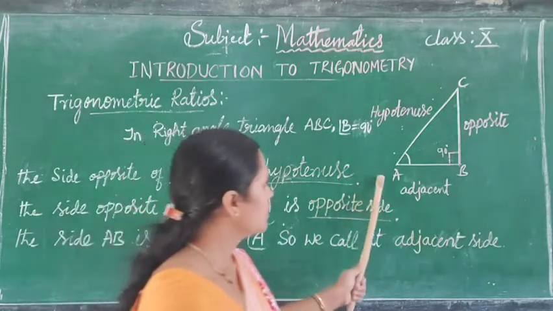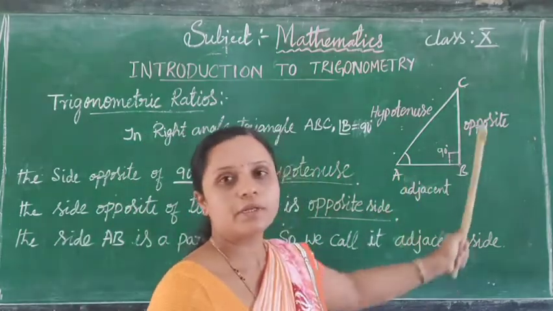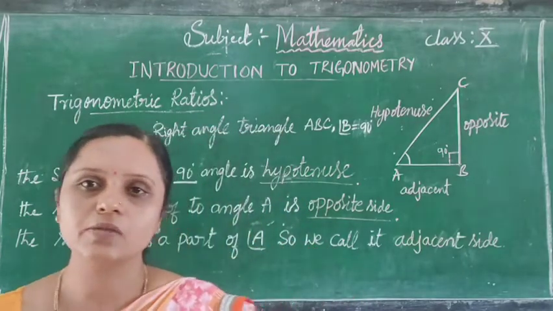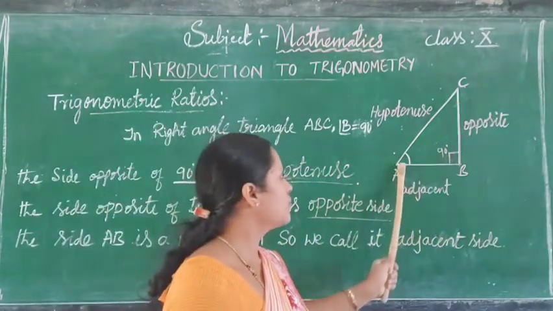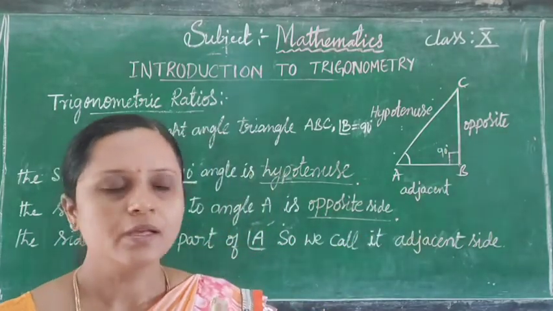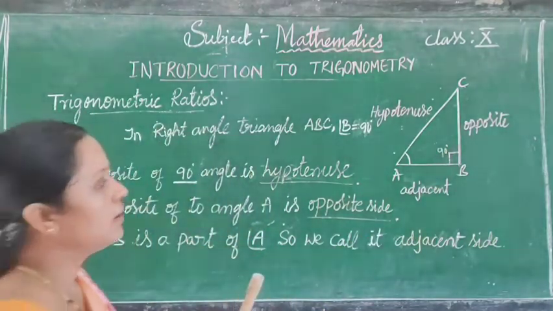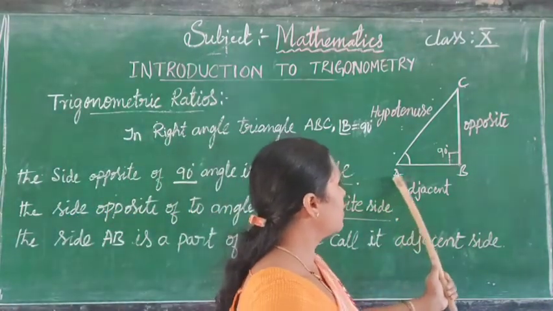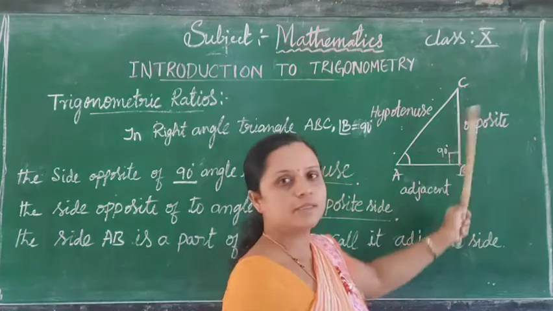Because the angle sum property says the sum of the three angles of a triangle is 180 degrees. That's why 90 plus the sum of these two angles, which is 90, is 180 degrees. So now we can define what we call the sides AB, BC and AC.